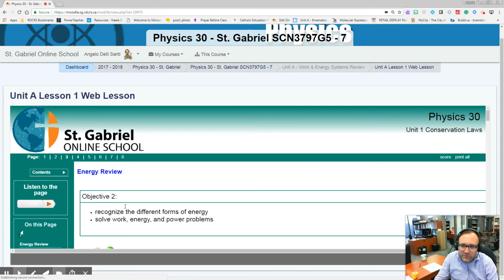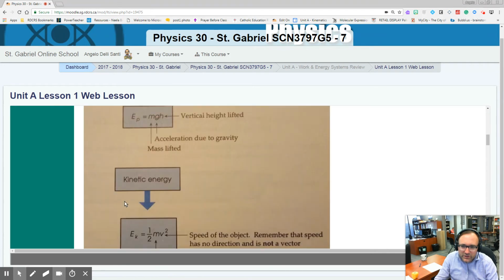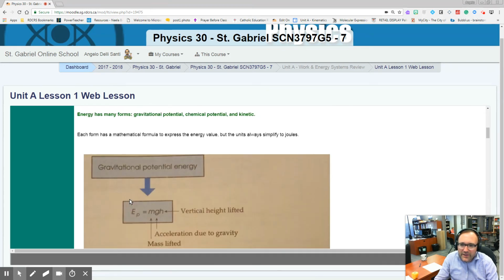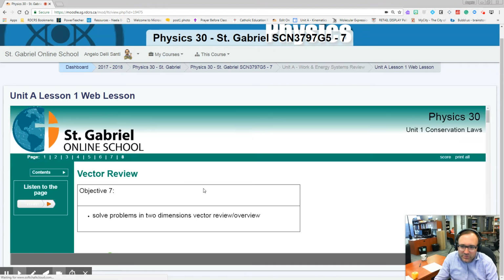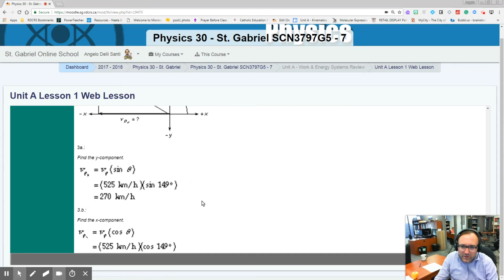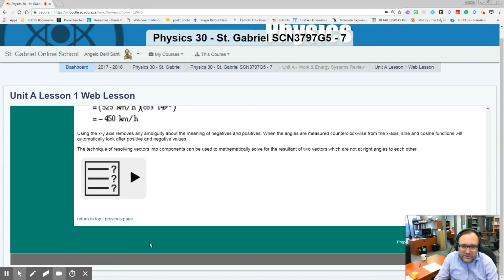So if we go to the next page, we're on page 3 now, read the information, learn it, and so forth. And then once you get to the last page, on page 8, all the way to the bottom, there's going to be a finish button, or there's going to be saying email your information to. And this is where you would just put your name in there, and then it will be sent directly to me. Even when you press that finish button, it will send it directly to me.